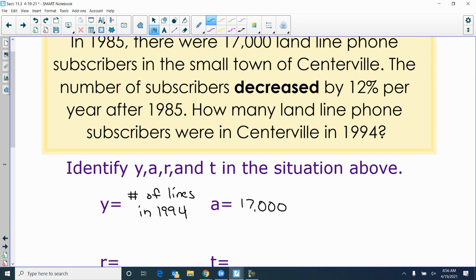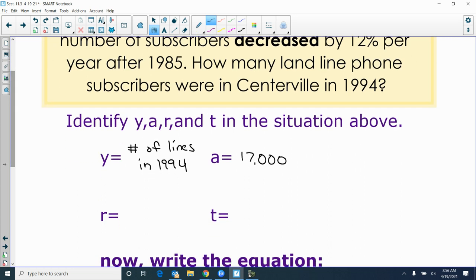Okay, R, this is the one where I see the most mistakes, 12%. What is that as a decimal? 0.12. There's a 0 first, it's gotta be like a number between 0 and 1.